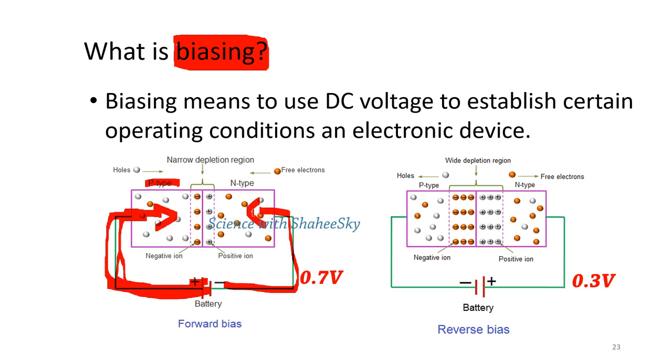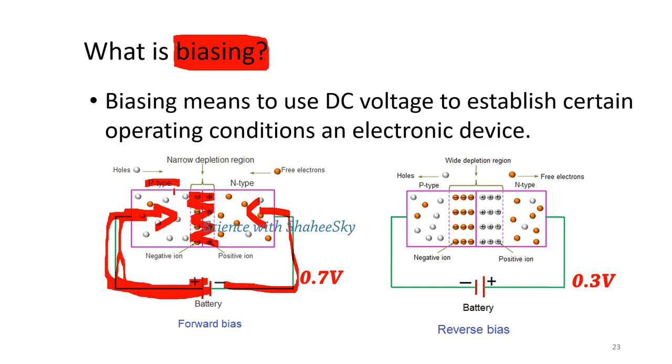The depletion area becomes narrow, because the holes are filled by the negative electrons, when we connect the battery positive to the p type.